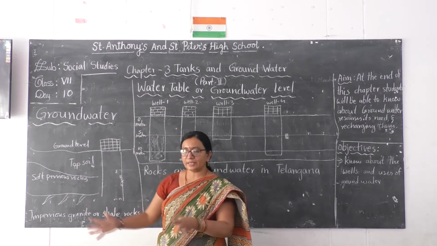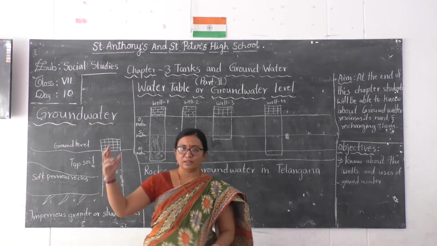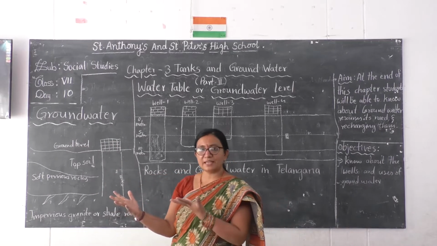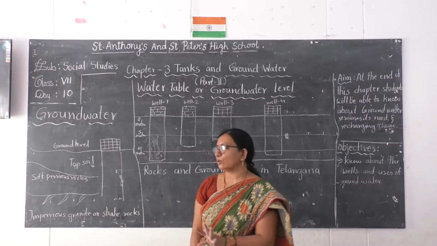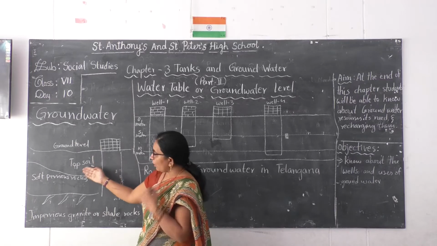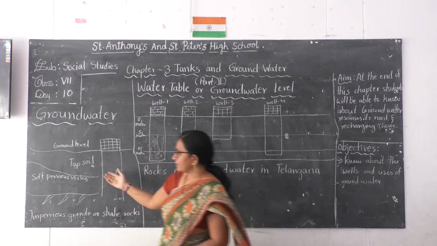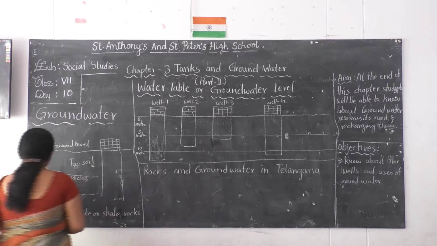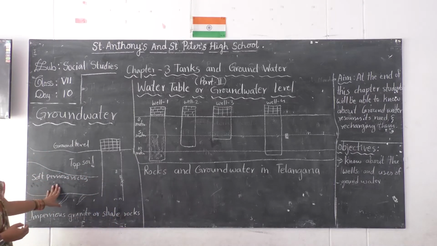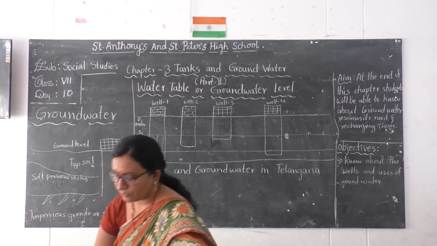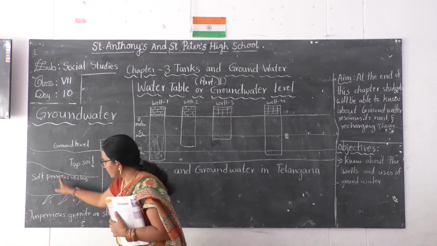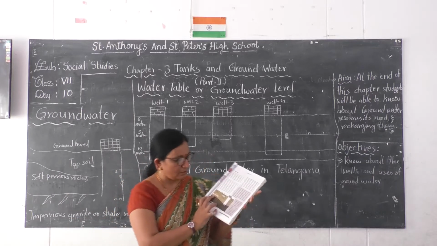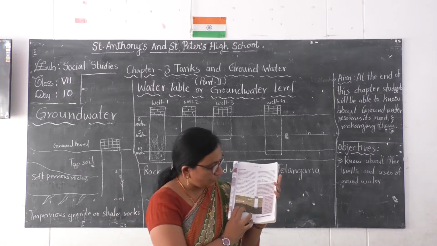Wherever it falls, immediately it disappears. Have you ever seen when the rain falls, immediately the place gets wet and immediately it gets dry? Where does the water go? It directly percolates into the top soil. So slowly, there are soft pervious rocks. We can say pervious rocks are those which allow the water to move into the ground. You can see the arrangement where the water can be moved towards.